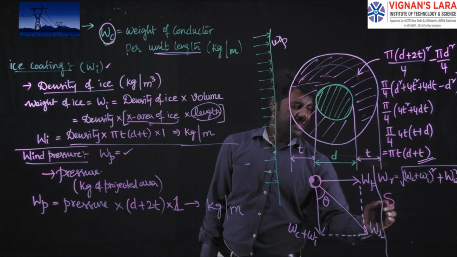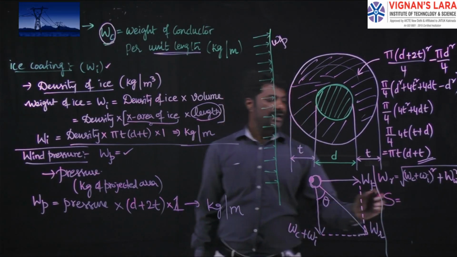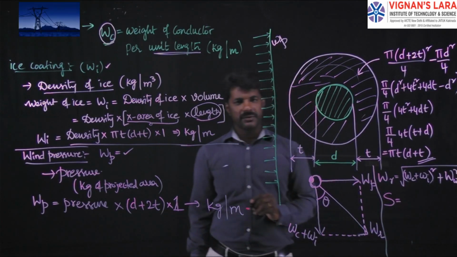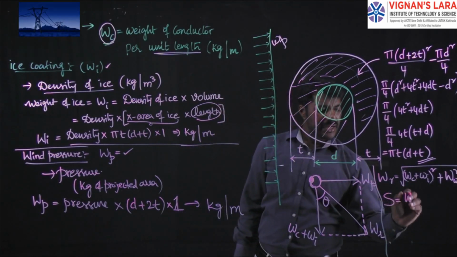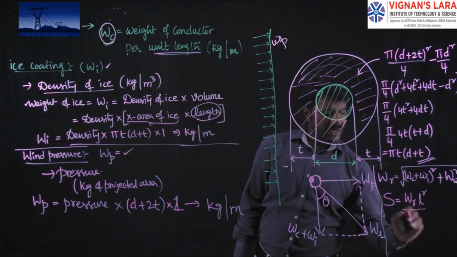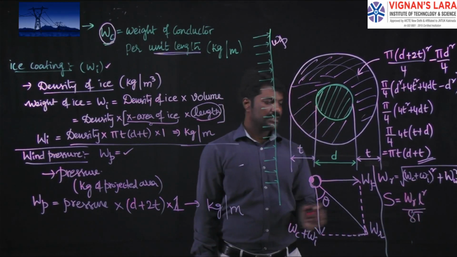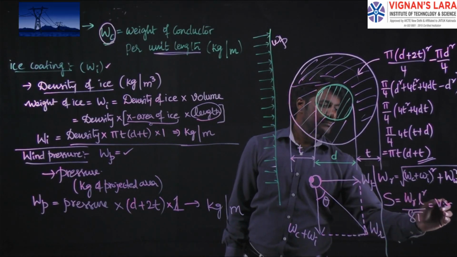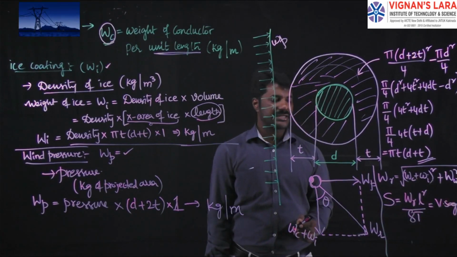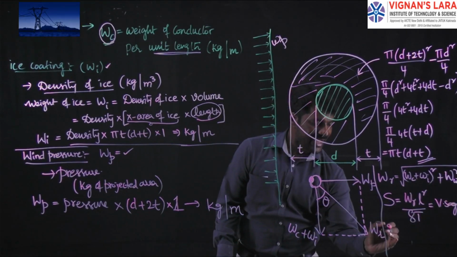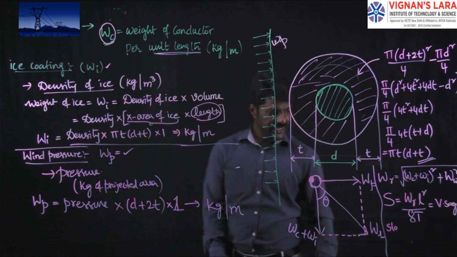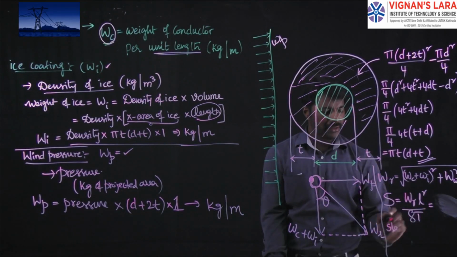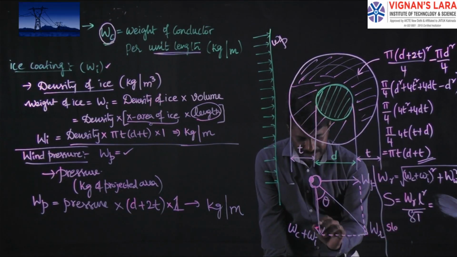Then the sag can be calculated. S is equal to W L square by 8T for uniform or equal support levels. Then I will write this as WR L square by 8T. This is the sag, the slant sag in our calculation, but in general we want the vertical sag. This is the general sag that we have calculated, and we want the vertical sag.